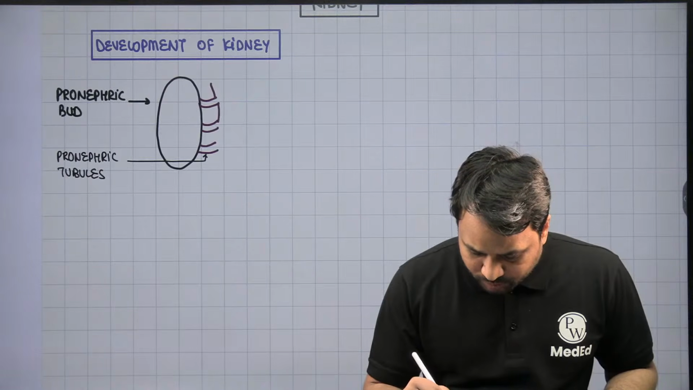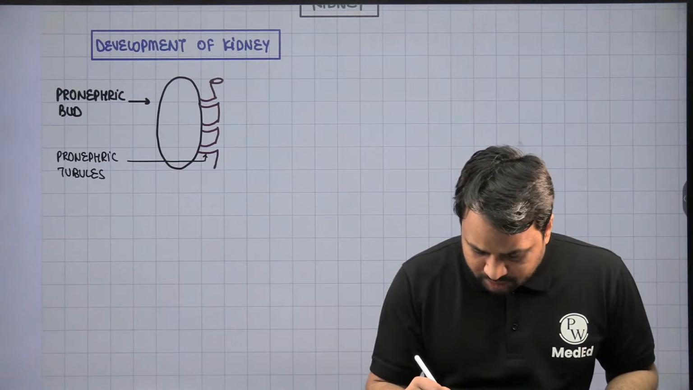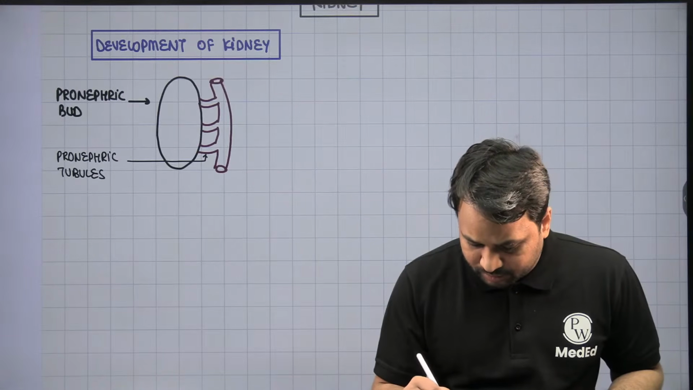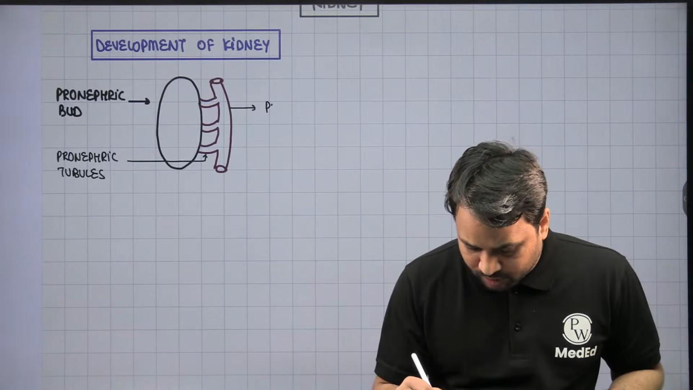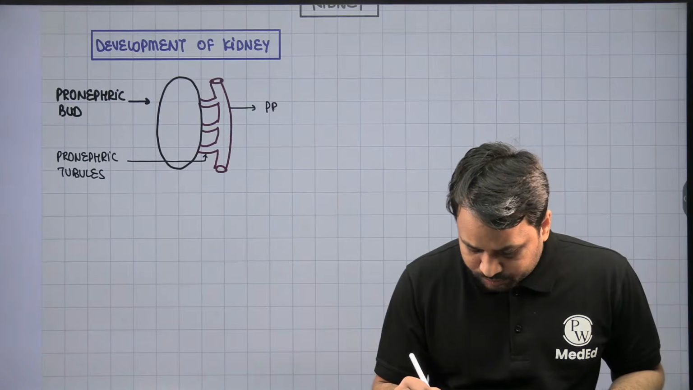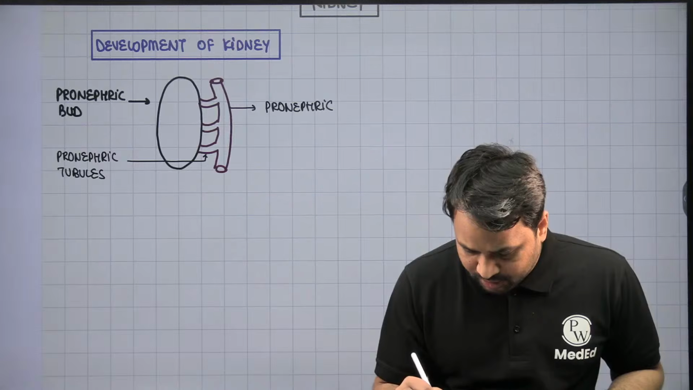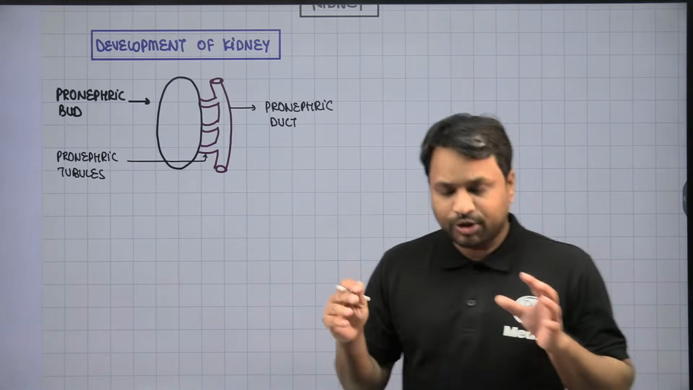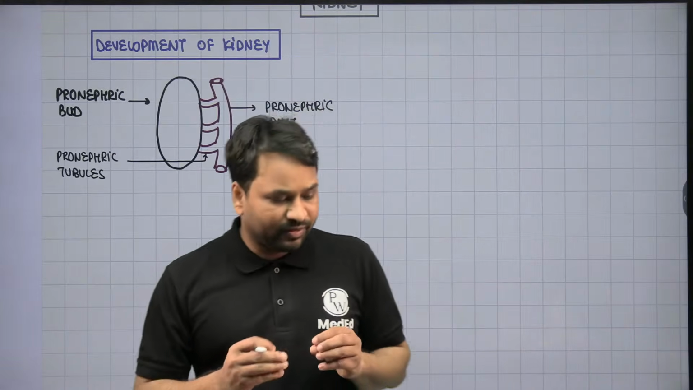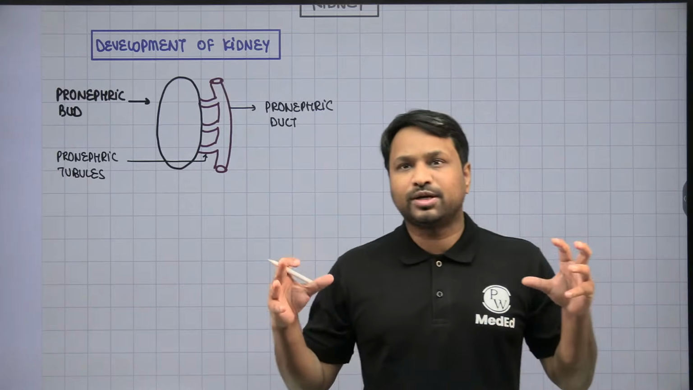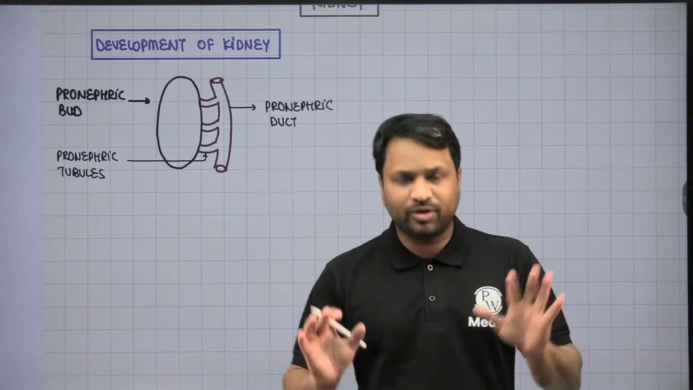They will unite together to form one duct, and the duct that is going to arise from here is what we call the pronephric duct. So you have the pronephric bud. The pronephric bud will give rise to smaller tubules called pronephric tubules. These pronephric tubules will combine together in order to form a pronephric duct, correct?